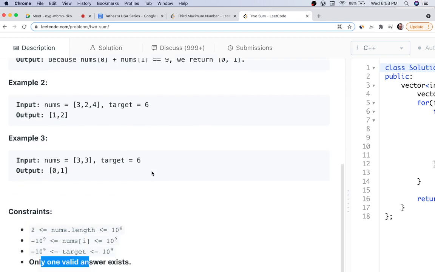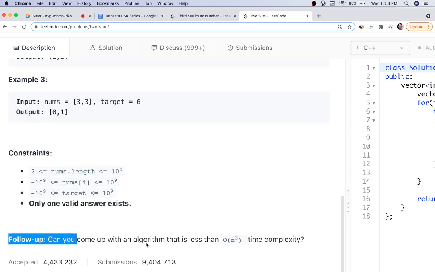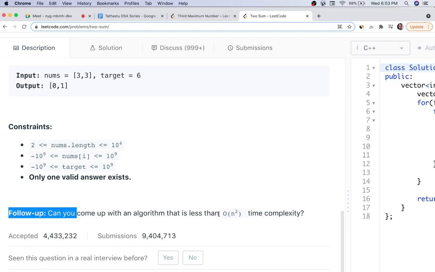Okay. So the approach we are going to take right now will be O(n^2). We will slowly make it more efficient.